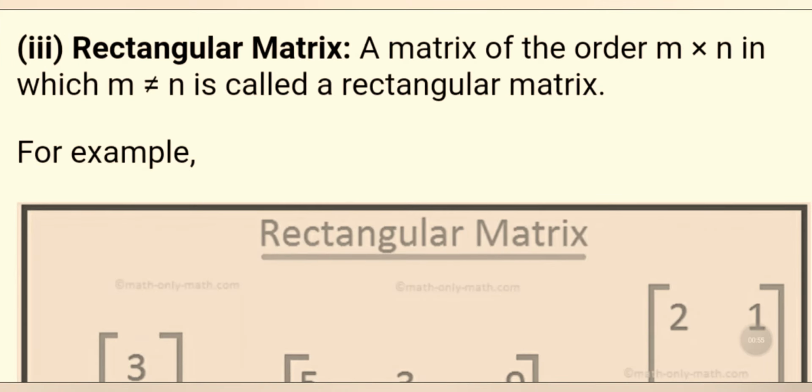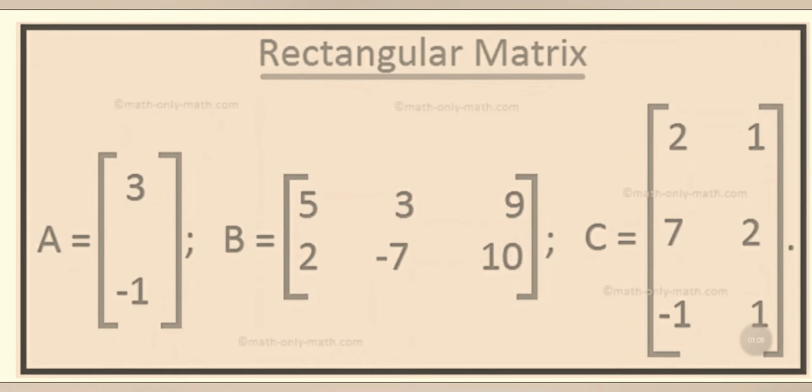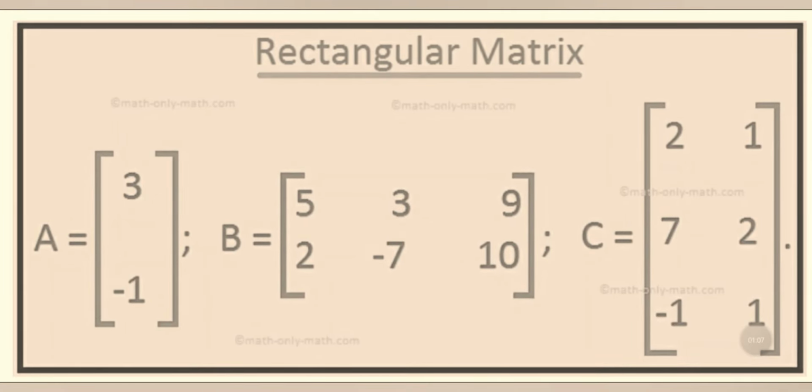The rectangular matrix: a matrix of order m by n, in which m is not equal to n, is called a rectangular matrix. For example, the rectangular matrix A equals 3 minus 1, 2 rows 1 column.